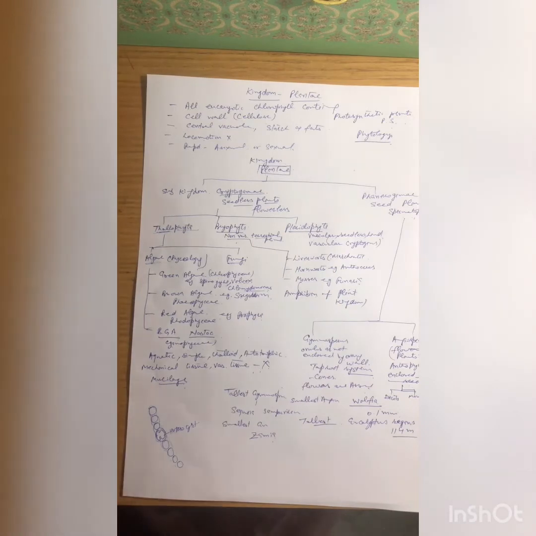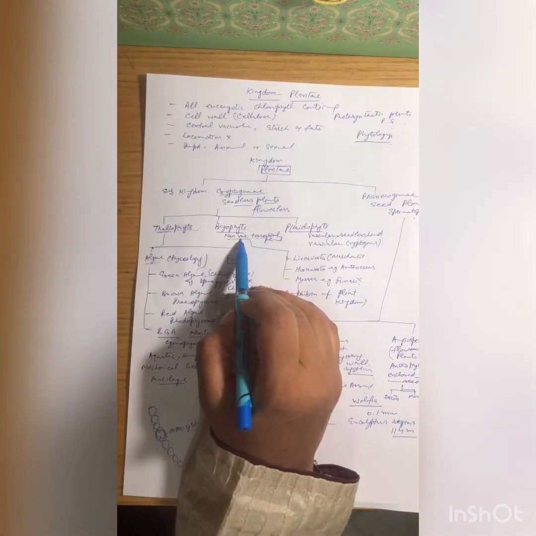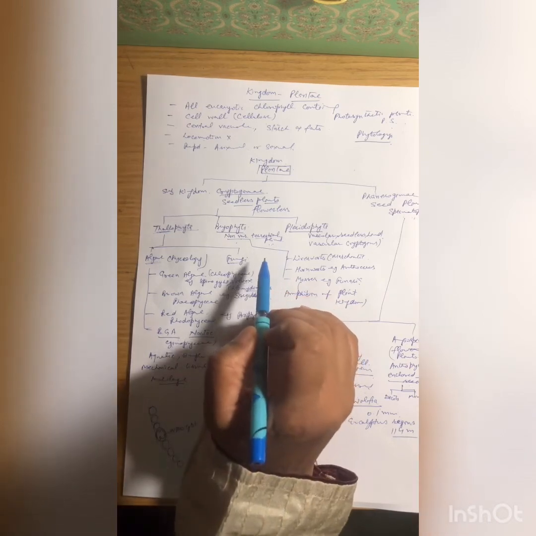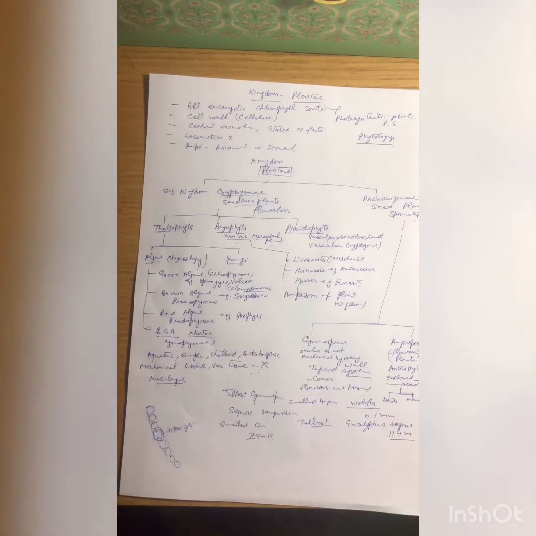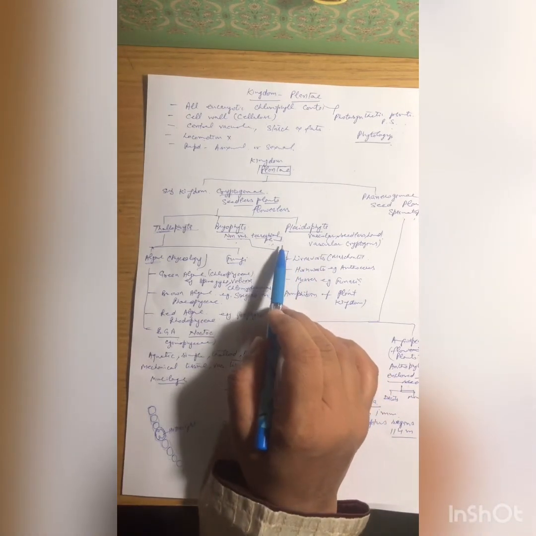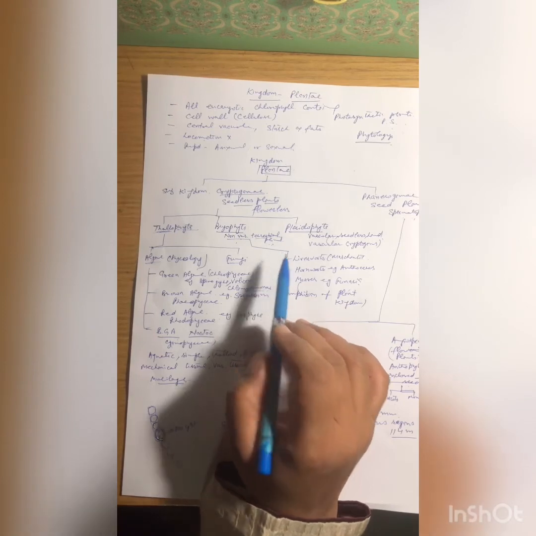The second group is known as the bryophytes. Bryophytes are first non-vascular terrestrial plants of moist habitat, and in the bryophytes root system is completely absent and vegetative propagation is quite common.